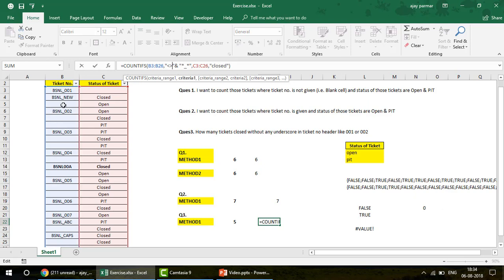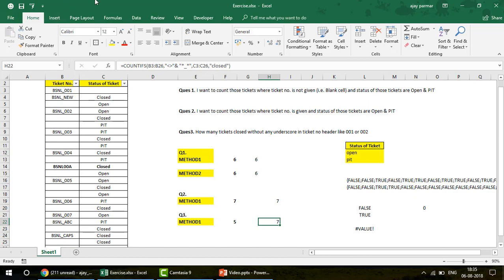So COUNTIF will count that as well, and that is going to become your headache, because you do not want to include the blank cells, even if they have status as closed. So what is the solution, guys? It's very simple. You count the closed ones which have blank status, and subtract them from it, isn't it?